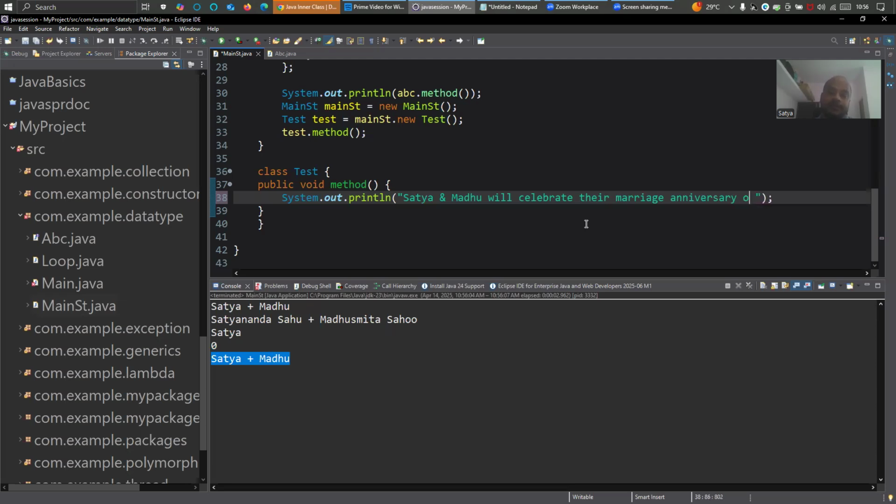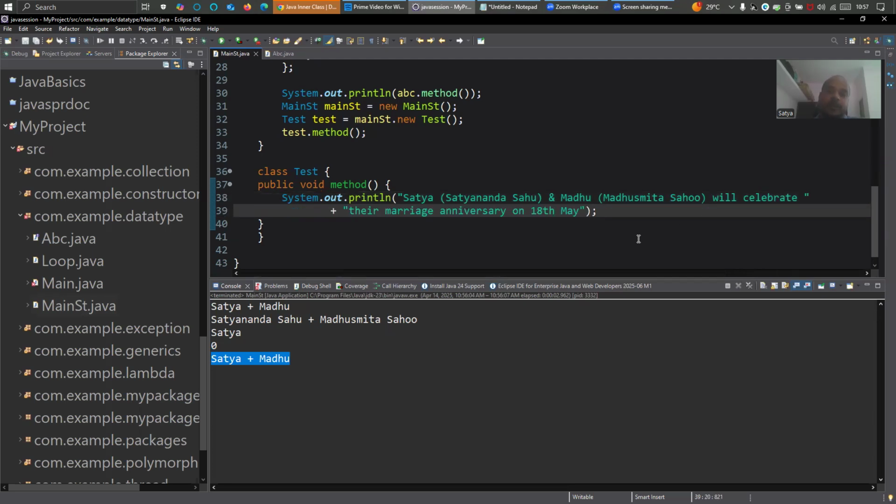Yeah, I'm trying to put a message here. Satya and Madhu will celebrate their anniversary. I'll put my full name also, because there are so many Satyas, right? So people might get confused. So let's put the full name also. This is the message I'm going to print: Satyanand Sahu, Madhusmita Sahu will celebrate their marriage anniversary on 18th May.